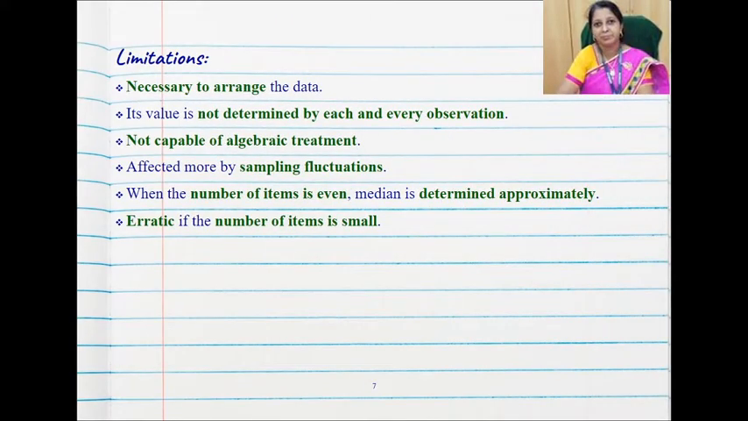Now the limitations: we have to arrange the data to find the median. It's a value which is not determined by each and every observation, and it is not capable of algebraic treatment. It's affected by sampling fluctuations, and when we have an even number of values, we have to get the approximate value for the median. So we do the approximation if the number of values given is even, and it is erratic if the number of items is very small.